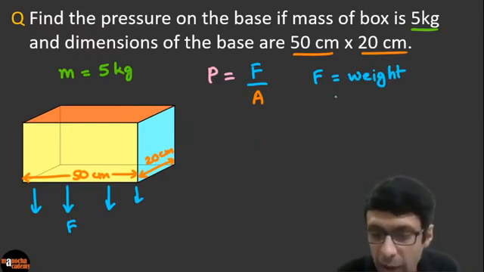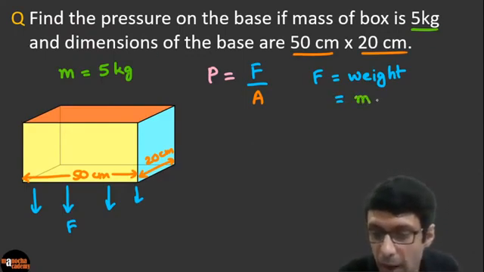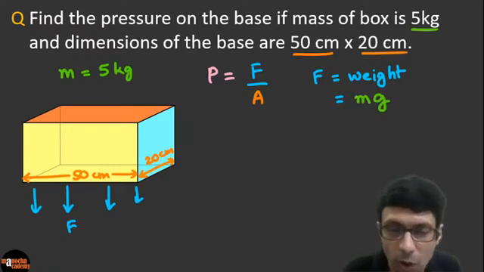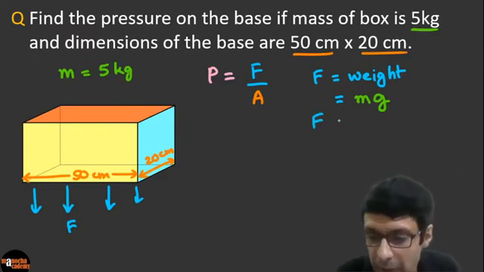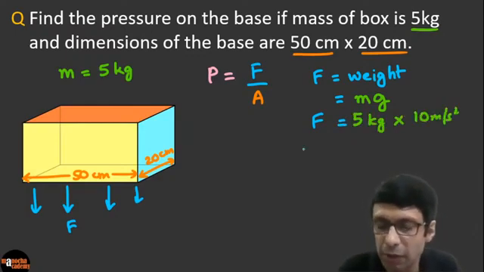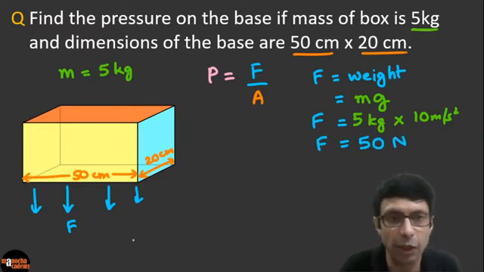Okay, so how do you calculate weight? Weight is basically mg, mass times the acceleration due to gravity. We are going to assume the acceleration due to gravity to be the approximate value of 10 meters per second square. So basically we are getting 5 kg, all in SI units, multiplied by 10 meters per second square. Guys, do you agree with me? Please check. So the force, or the weight, is basically going to be 50 Newton here. So do you guys agree? Our force is 50 Newton.